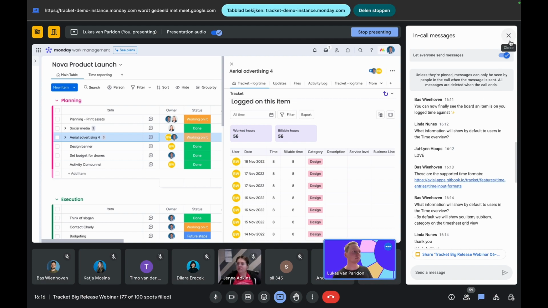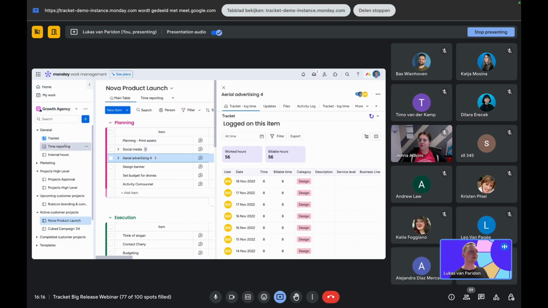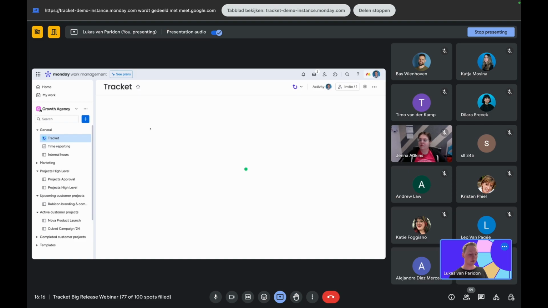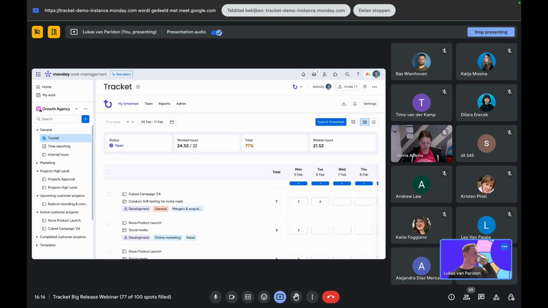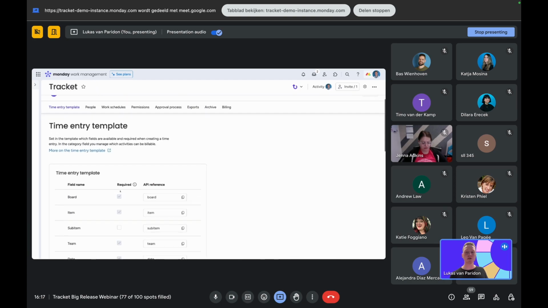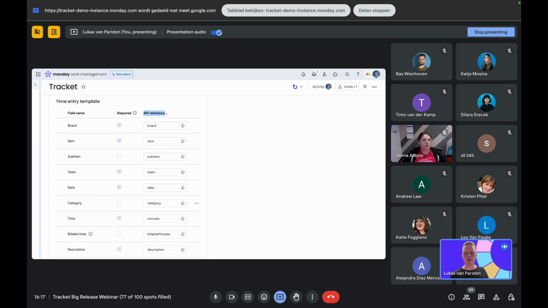Let's move on. We've got some admin features I briefly want to touch upon, and then we go to reporting. Okay. Admin. Within admin, you can customize your template. One thing you notice here is the API reference.